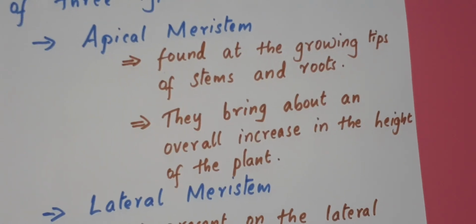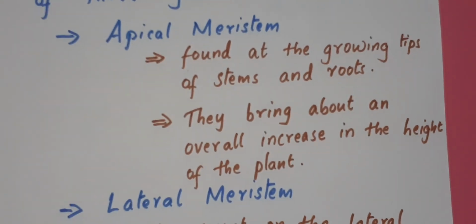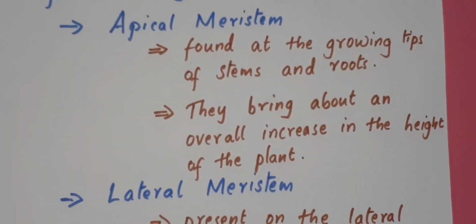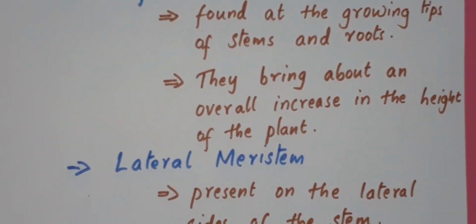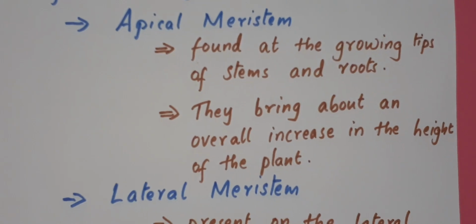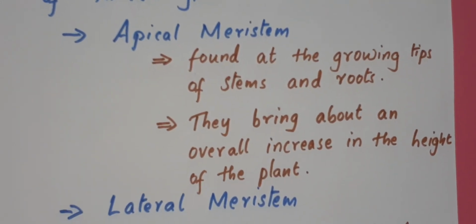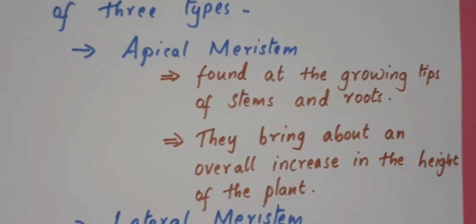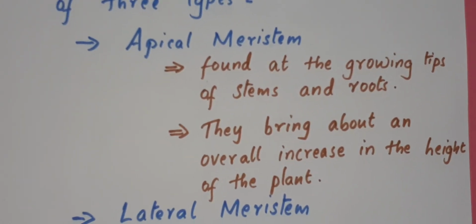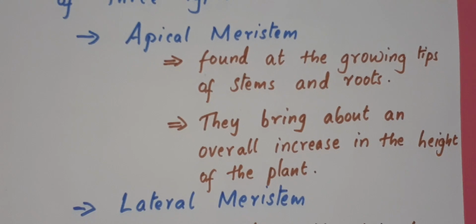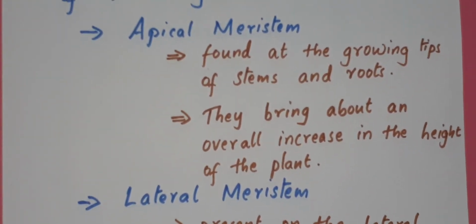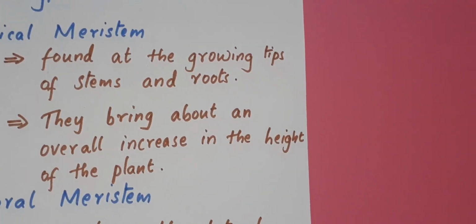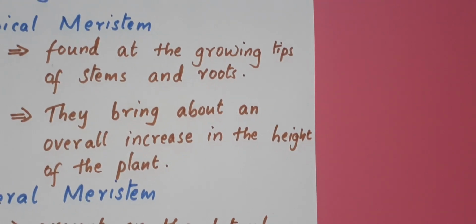The name apical meristem came because they are found at the growing tips of stems and roots. Another name for tips is apex. Found at the growing tips means found at the apex of stems and roots. That's why the name came, apical meristem. And what is the function of apical meristem? They bring about an overall increase in the height of the plant. On the tip of the plants, they are growing, because the height is increasing because of the presence of apical meristem.